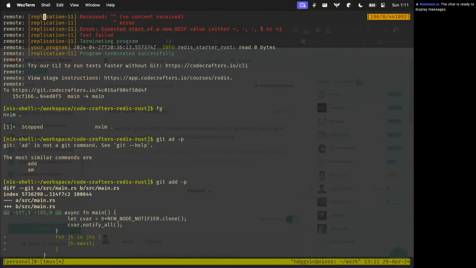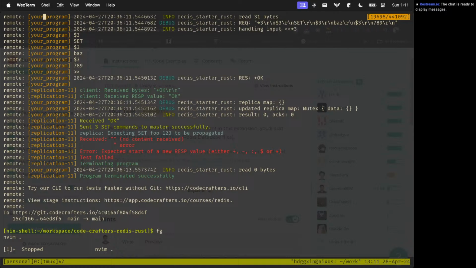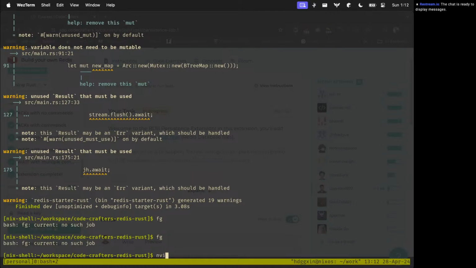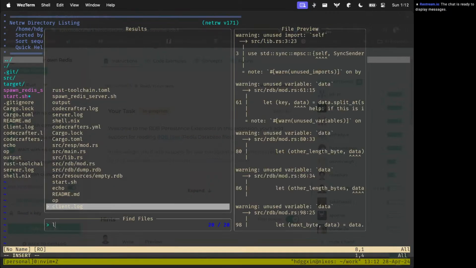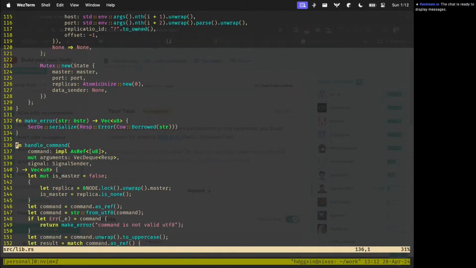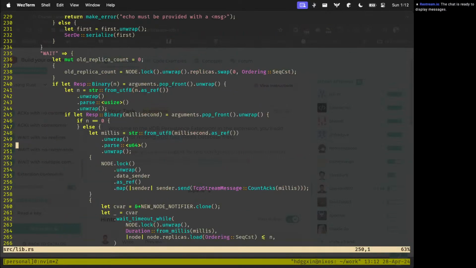This was the error that we got when we tried to use the test. It kept waiting for the set command to be propagated. I think most probably I forgot some wait or something. We can look at the code and find out. But it took a lot of time to solve it, and I don't think I'll be giving it more time now.